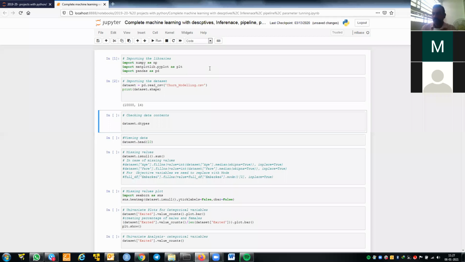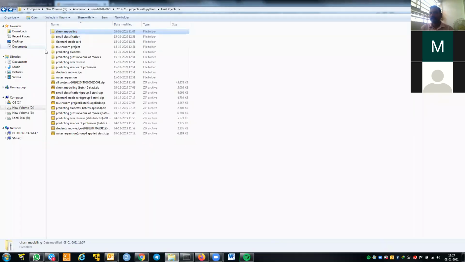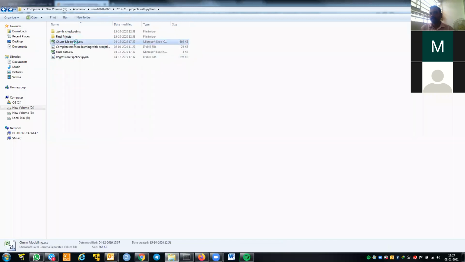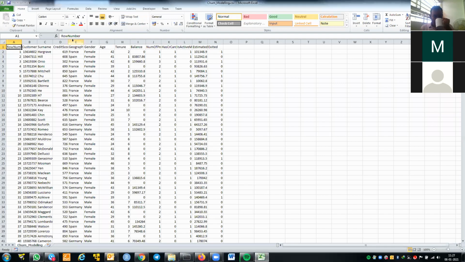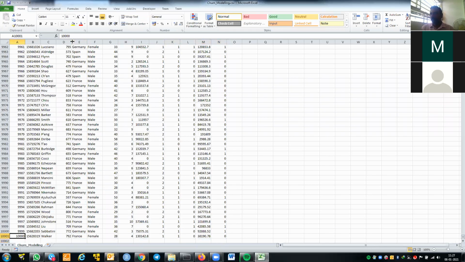Now, once you read the data, you need to check whether you read the data properly or not. For that, you need to see whether all the columns and rows were read properly. For that, we will use the shape command and see how many rows and columns there are. So we have 1000 rows and 14 columns. Now we need to go to the raw data and see whether all the data has been read properly. If you see, we have 1000 rows and 14 columns. So all the columns are read properly. That's what the shape command will do.